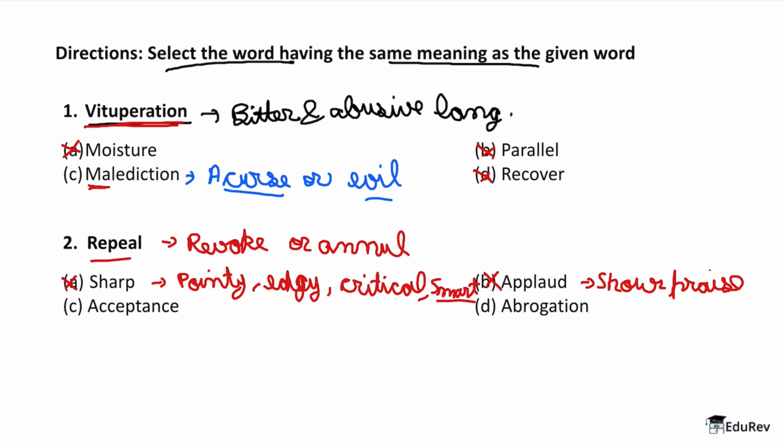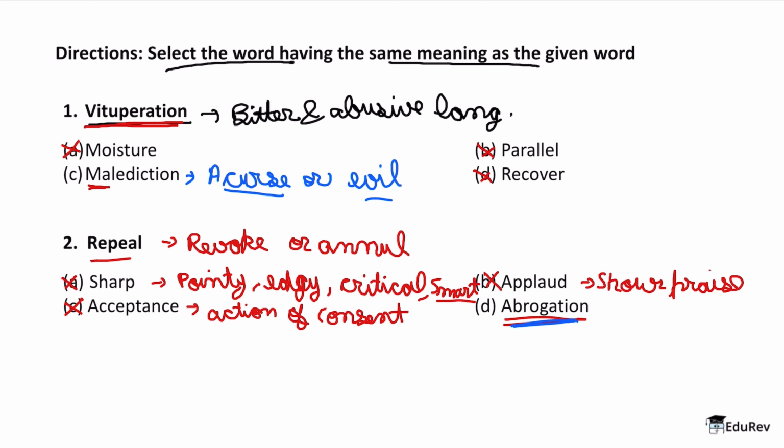What about acceptance? Acceptance as a word means an action of consent, right? So this is accepting. Therefore this is also not the right answer. While option D, abrogation, basically means to repeal. If I look for a dictionary synonym, the answer will come as repeal.